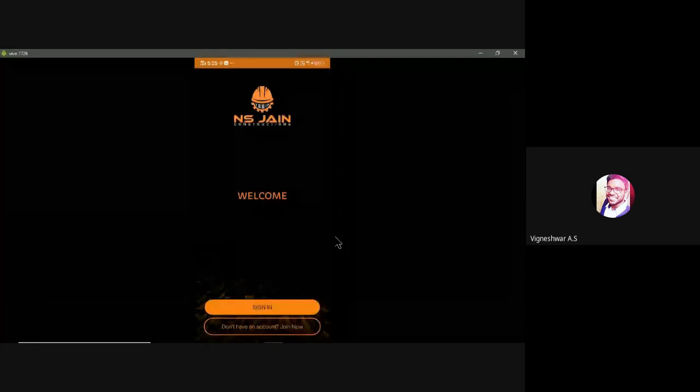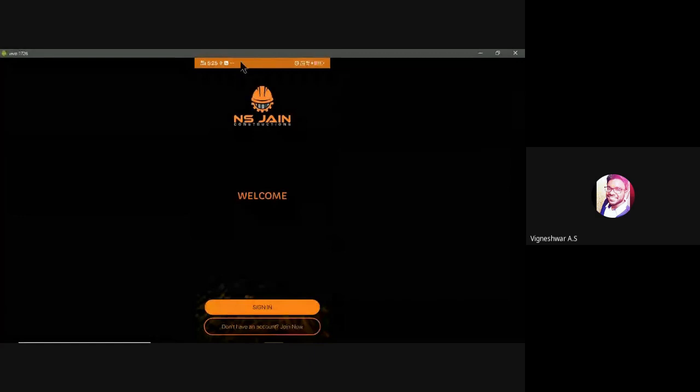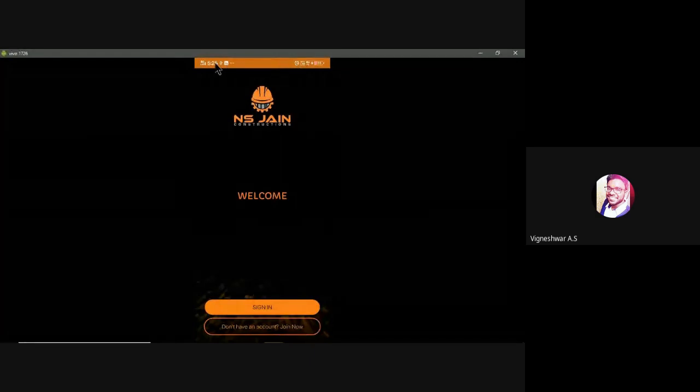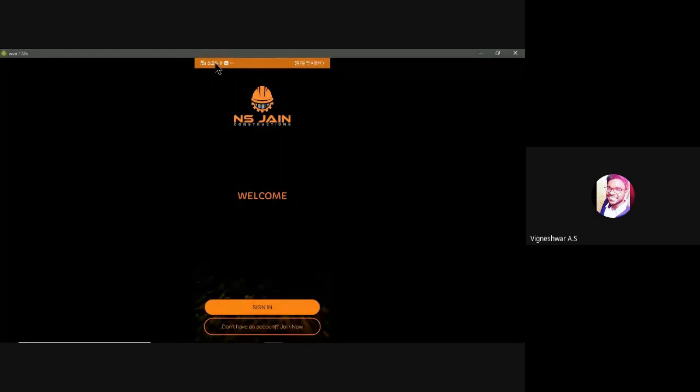Then here, this is a sign-in page. You can see this is a status bar. We are able to change the status bar color whenever we need. Here I'm using orange. We call the particular color by a hex code only. Then this is the image view, and this is a text view. Here you can see the background image. As a whole, it's a background image. Here you can see some views coming out as a 3D image.